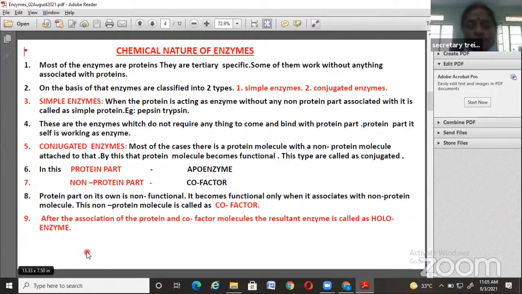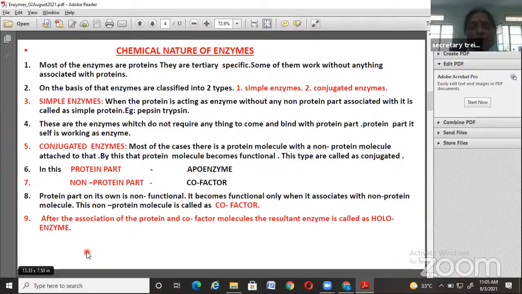What are the characters or chemical nature of enzymes? Before discussing the nomenclature, we should know the chemical nature of enzymes. What are the properties of enzymes? How are they framed, and what are their important factors?